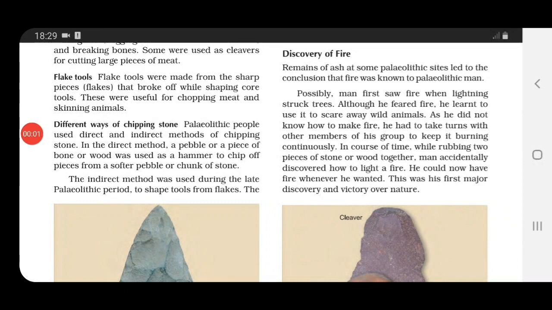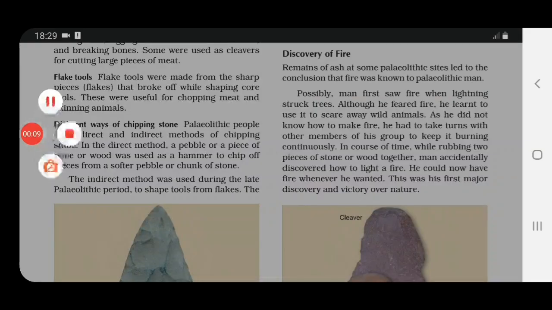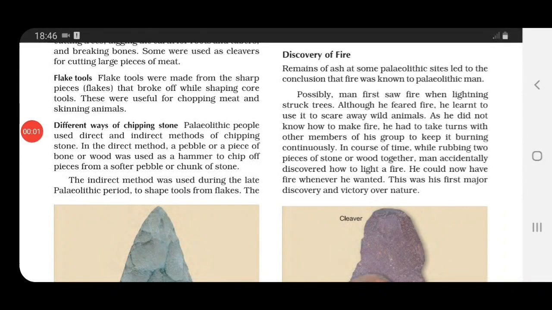Now talking about the most important part of this period, that was the discovery of fire. See children, how did we come to know that Paleolithic man had an idea about fire? See here it is written, remains of ash at some Paleolithic sites led to the conclusion that fire was known to Paleolithic man.